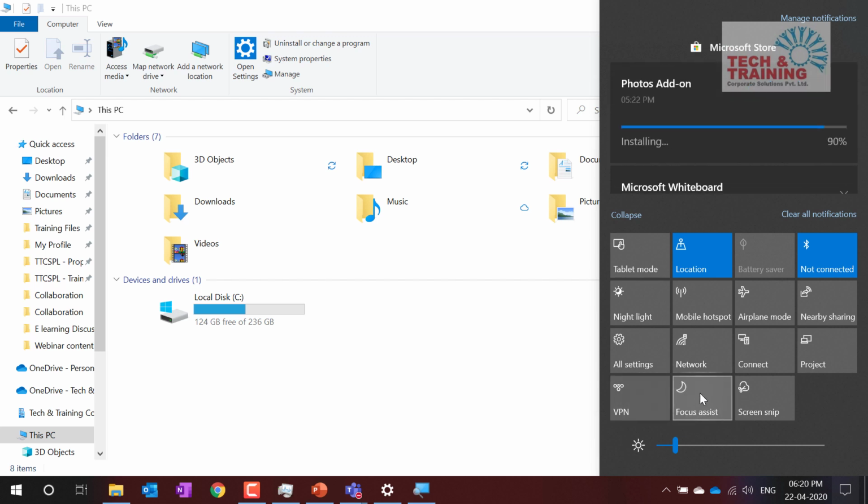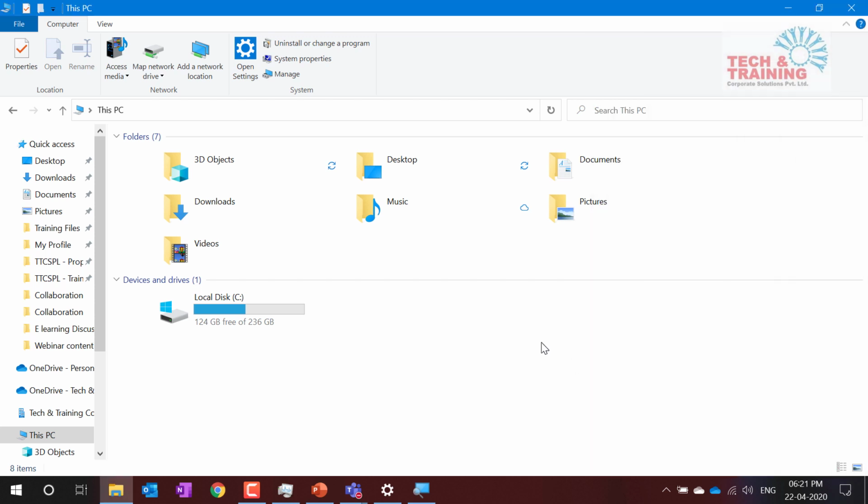So next time when I get any notification, that notification will be shown because I have turned it off. When you click on it, it says priority only, it says alarms only, and this is turned off. So next time when I get the notification, it will come. If I don't want it, I'll select priority only and I'll start giving the presentation.